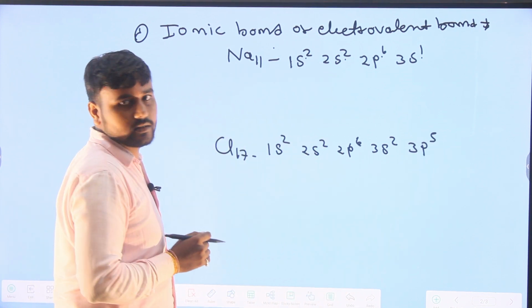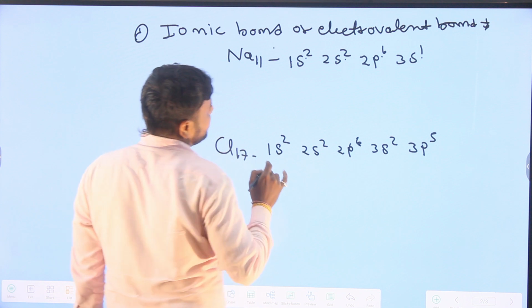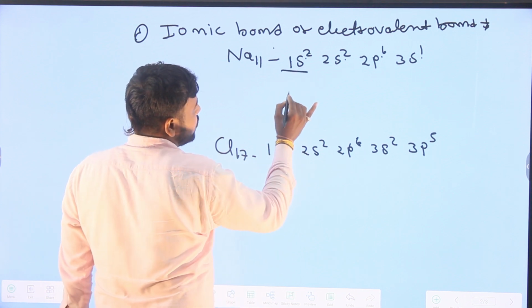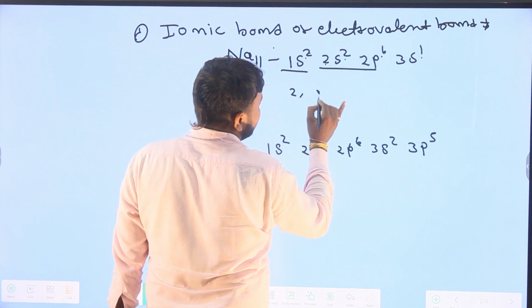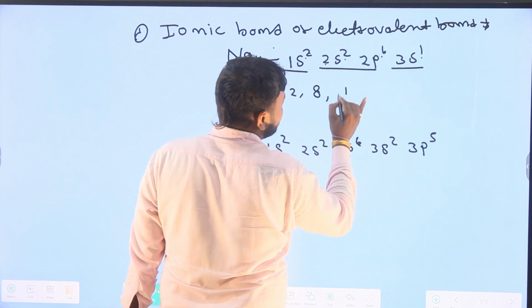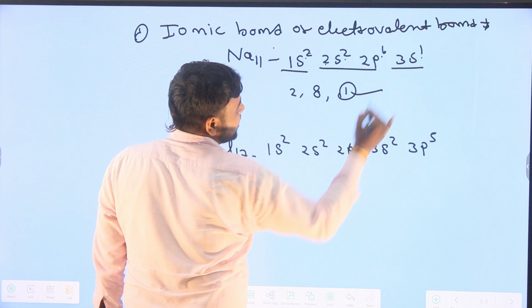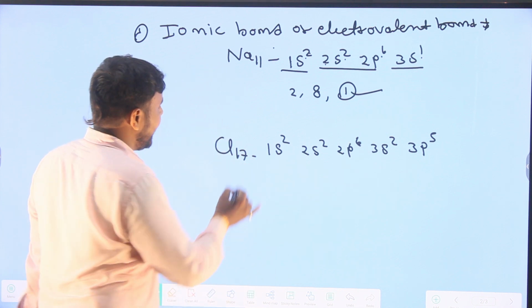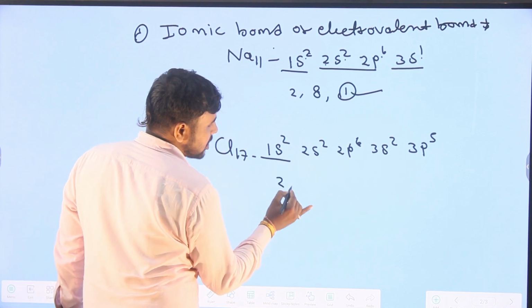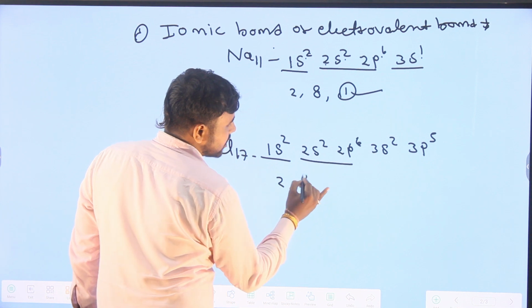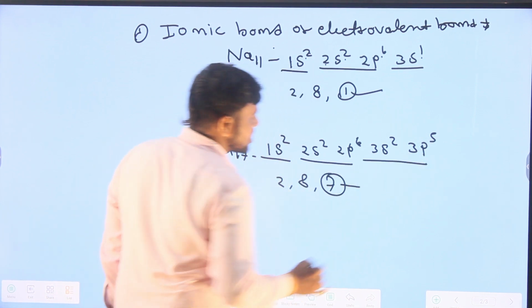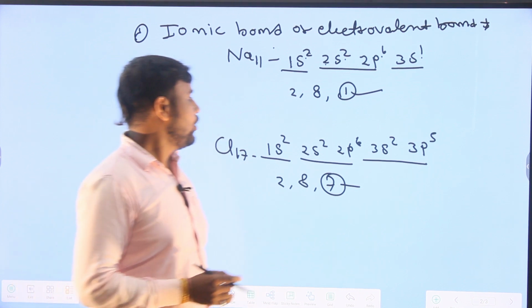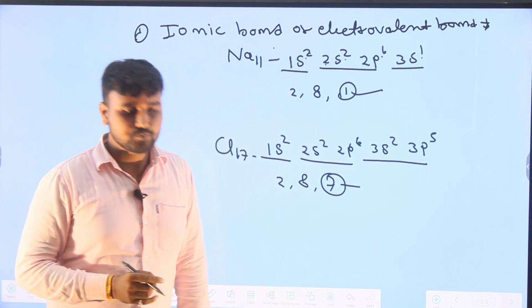Now calculate the valence electrons. How can we calculate the valence electrons? In sodium, the first shell contains 2 electrons, the second shell 8 electrons, and the third shell 1 electron. That is the valence electron of the sodium atom. In chlorine, there are 2 electrons, 8 electrons, and 7 electrons, so 7 is the valence electrons of the chlorine atom.